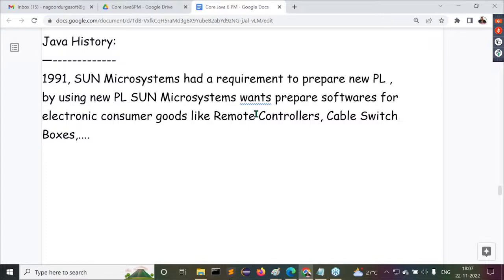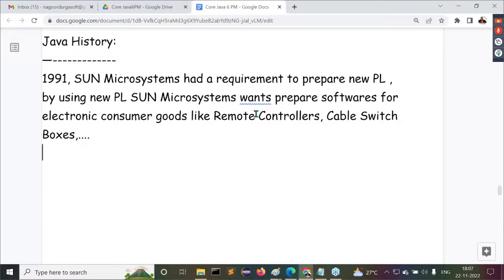In 1991, Sun Microsystems had a requirement to prepare a new programming language. What is that requirement? By using the new programming language, Sun Microsystems wants to prepare softwares for electronic consumer goods, like remote controllers or cable TV switch boxes.